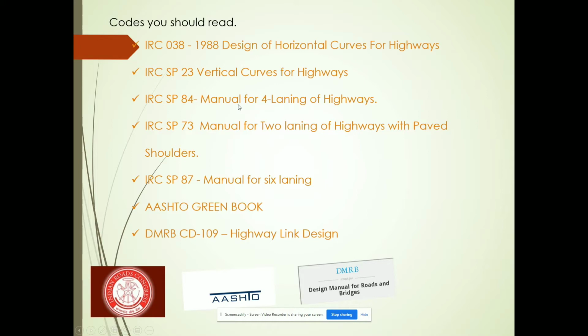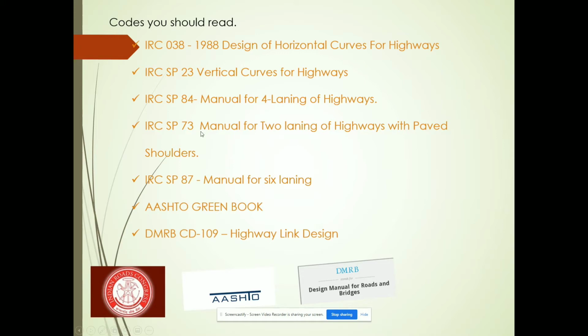It's not a code, but a combination of all the code related information applicable for four lanes. IRC SP84 entirely deals with four laning details, what type of cross sections there are, what the minimum gradient is, and what minimum speed you should follow.